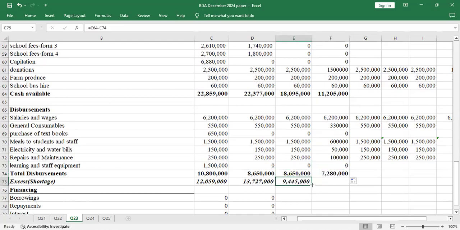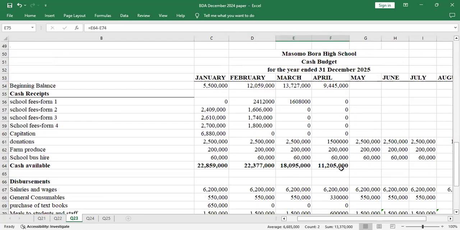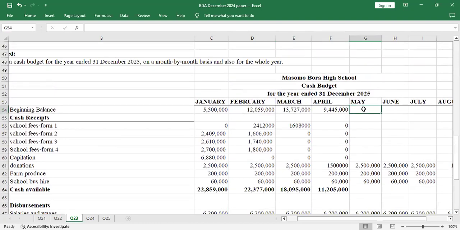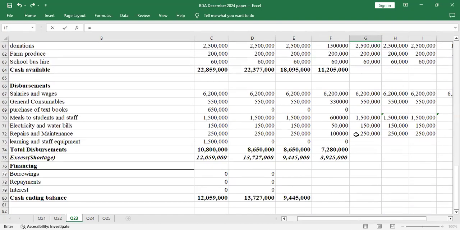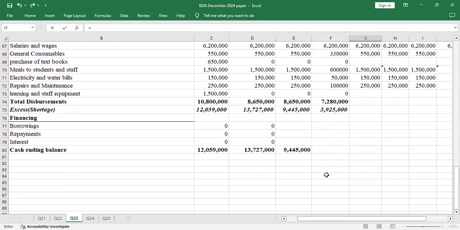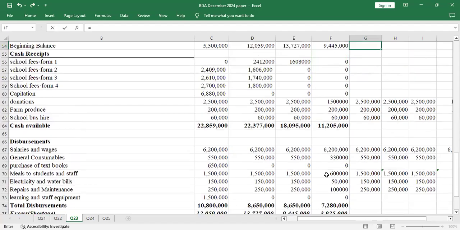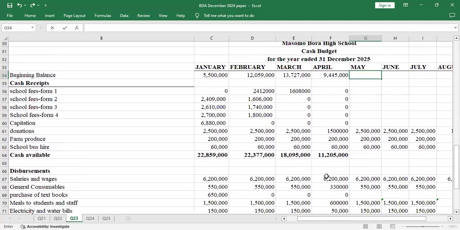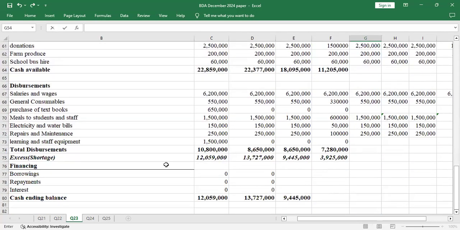Then I'll drag that. So my opening balance keeps on reducing, that's the nature of budgeting. We have the cash balance, then total disbursement to be that, then excess is that.